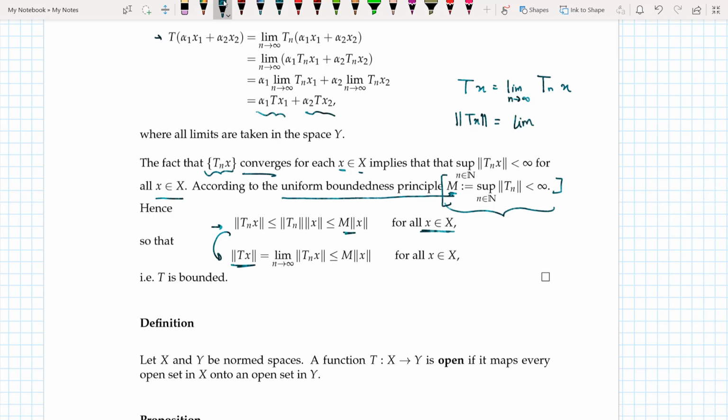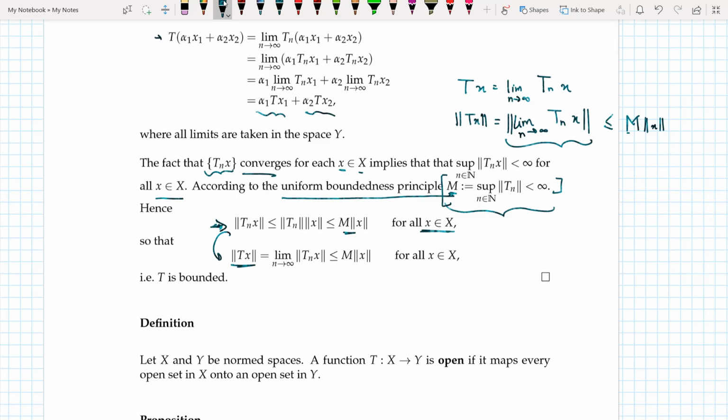So the norm of T x equals the limit as n tending to infinity of the norm of Tn x, and this norm of Tn x is less than or equal to m times the norm of x, which is what I already know.